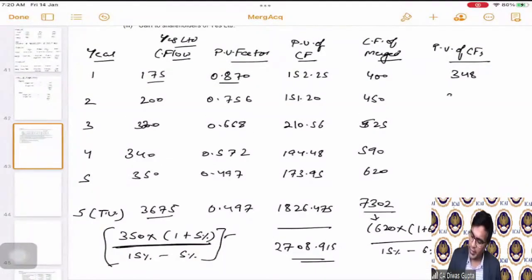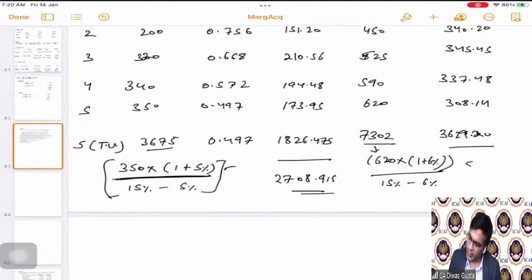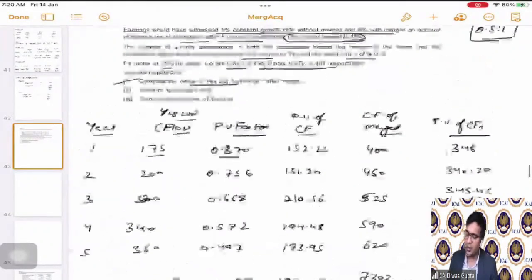So 348 and then 340.20, 345.45, 337.48, 308.14 and 3629.20. And the total for this is 5308.47. This is the total value of the merged entity. This is the total value of entity before merging 2708, and after merging it is this much.